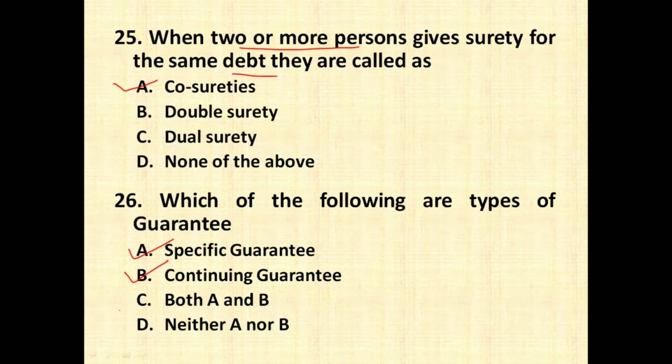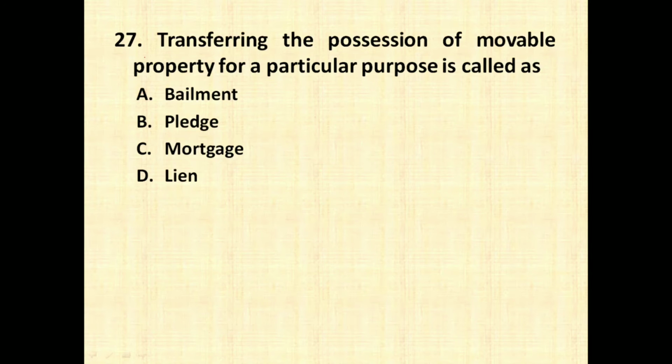So the right answer is going to be both A and B are the types of guarantee as per the Indian Contract Act. The next question is, transferring of possession of movable property for a particular purpose is called as. So very simple, this is called as bailment.